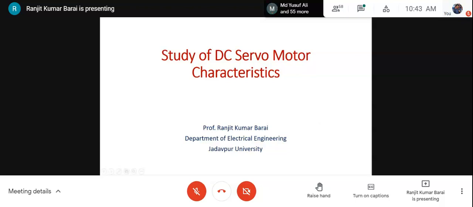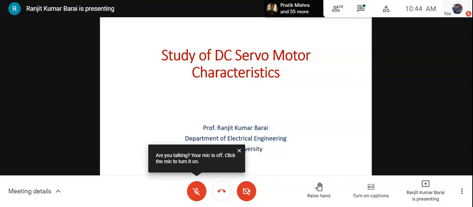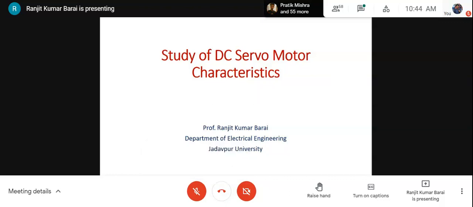The name of the experiment is study of DC servomotor characteristics. So there are a few keywords: study, DC, servo, motor, and characteristics. All keywords are carrying some meaning. So first of all, let me explain what is servo. What is a servo system? That you should know. Why the name servo? Why has the keyword servo been added as a prefix to the word motor?